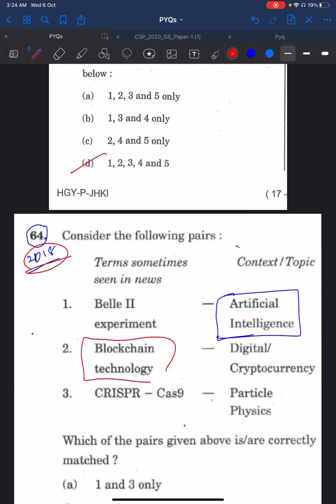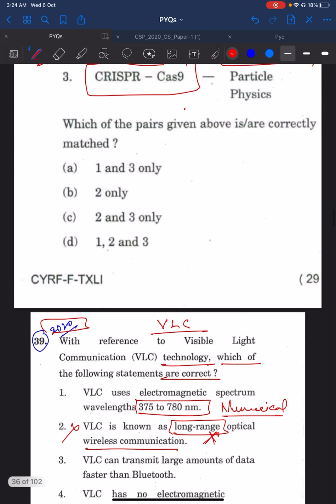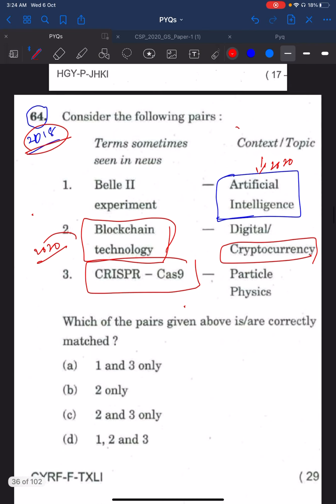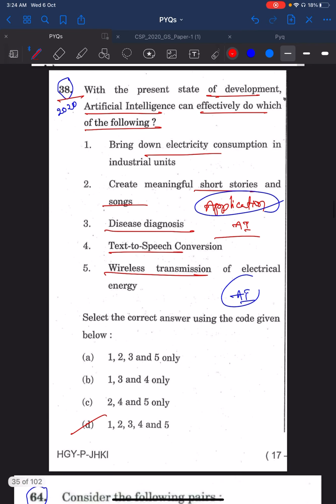Blockchain technology was asked in the question. CRISPR-Cas9 was mentioned. Cryptocurrency was mentioned. All these have come again and again, repeated. In 2020 they asked artificial intelligence, in 2020 they asked blockchain. So artificial intelligence was taken from 2018 and they asked you functions of artificial intelligence in 2020.